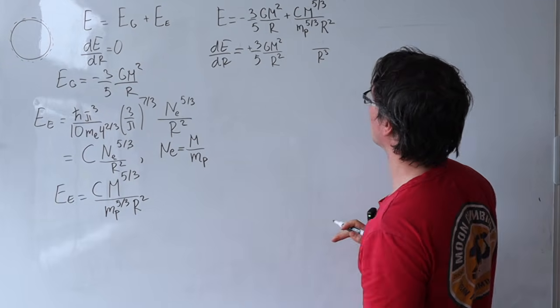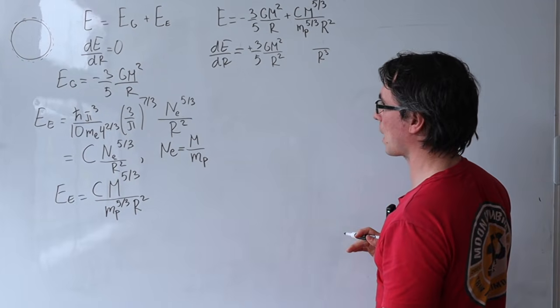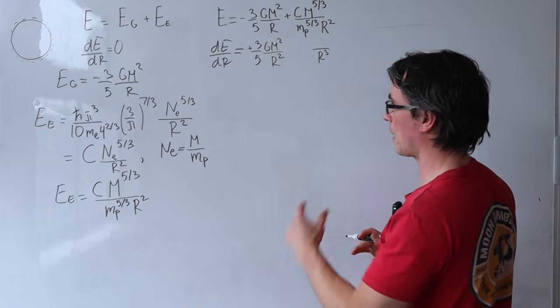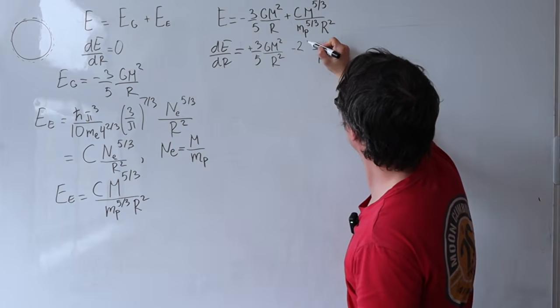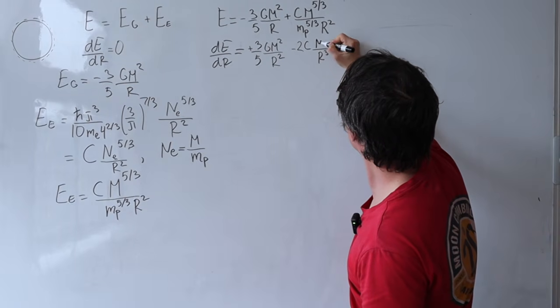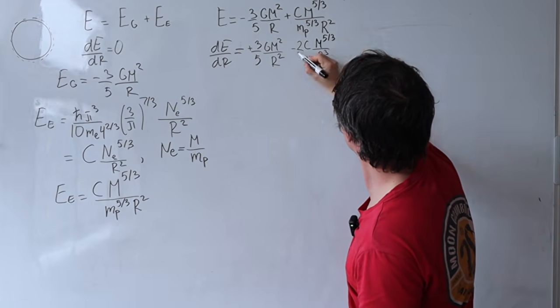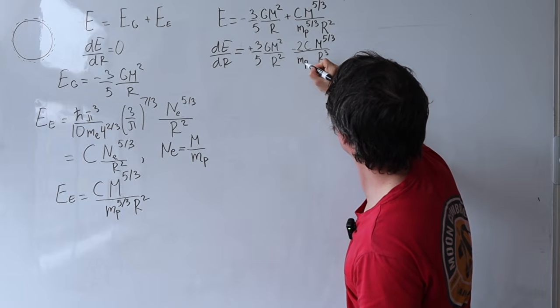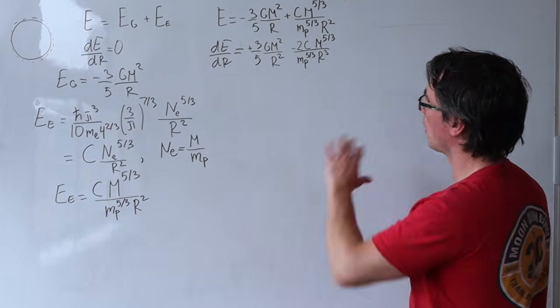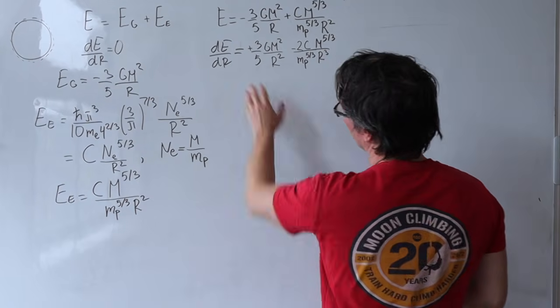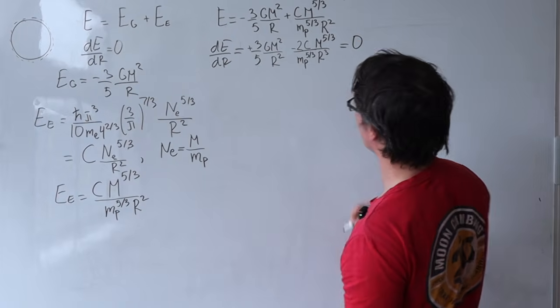And then we are also going to get a factor of minus 2. And then C M to the 5/3, and then we have m_p to the power of 5/3.